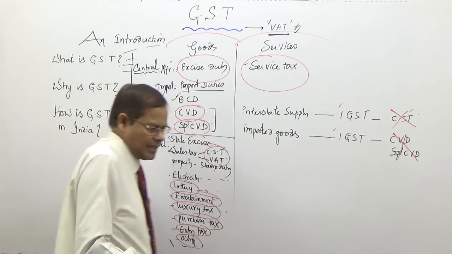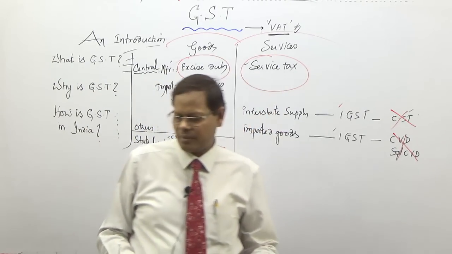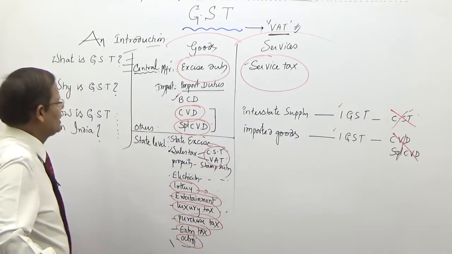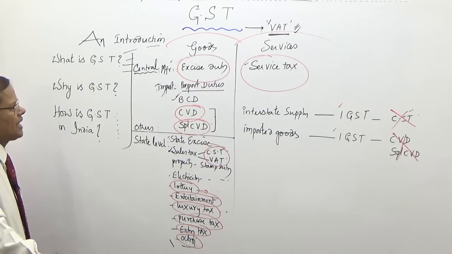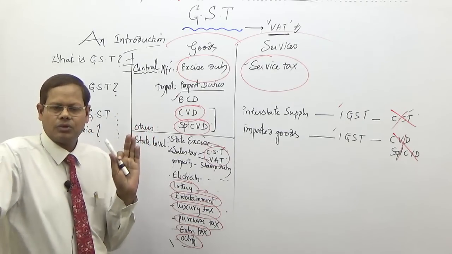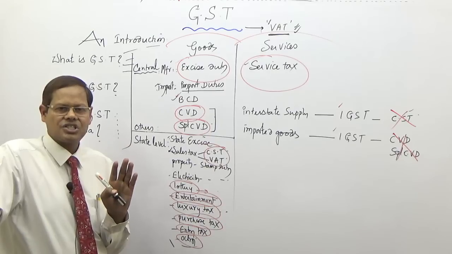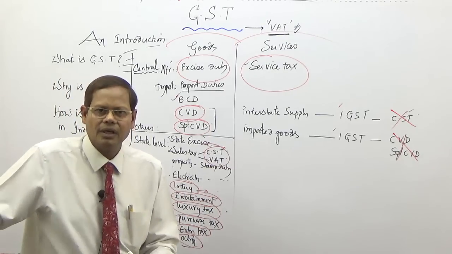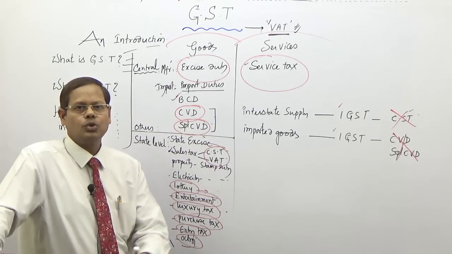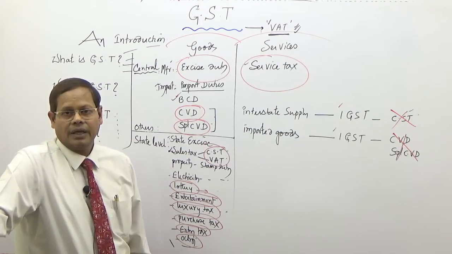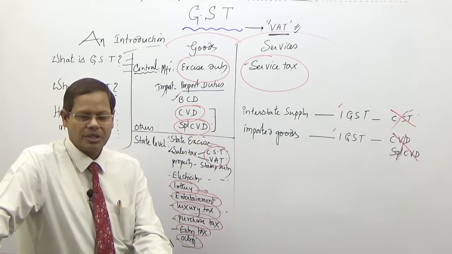So intrastate supply, state governments will take care of administration matters. Interstate supply, central government will take care of. Okay. So why has GST been introduced? I think you got an idea, because our taxation system is outdated. Updation is necessary. New version is available. That new version is a unique GST model we have introduced in India.